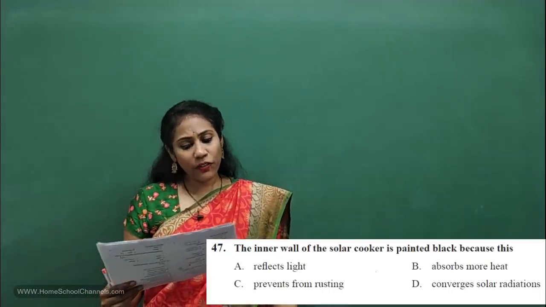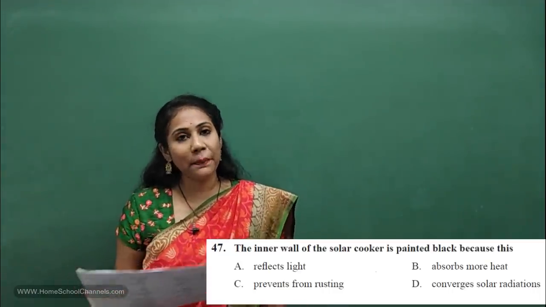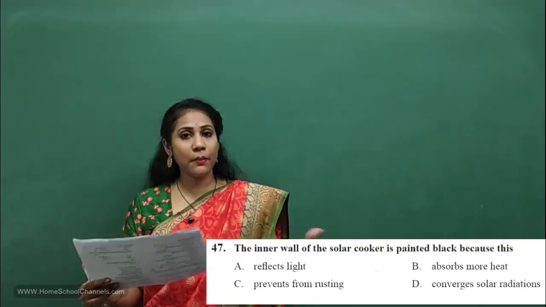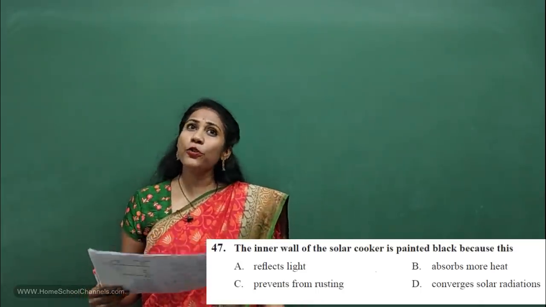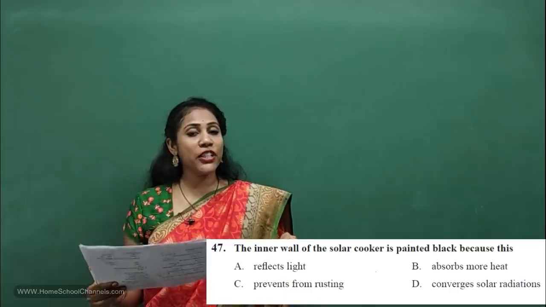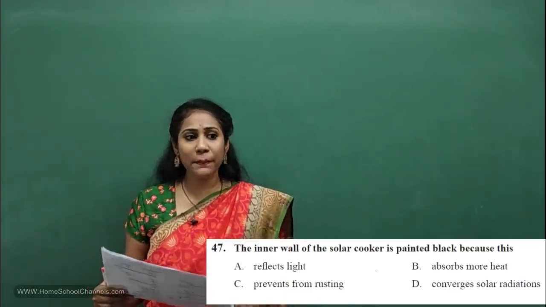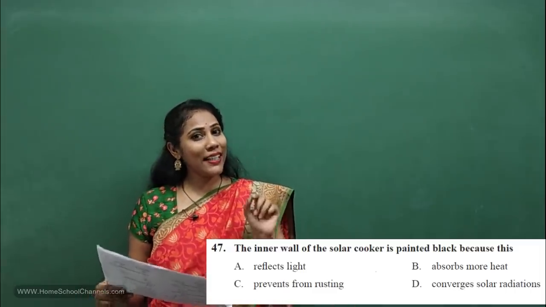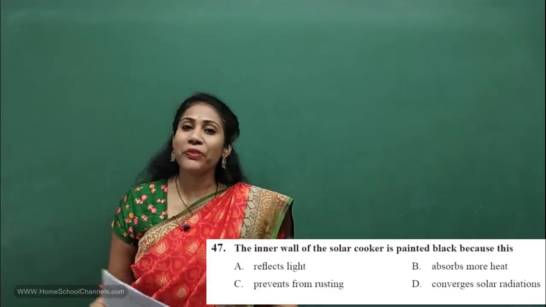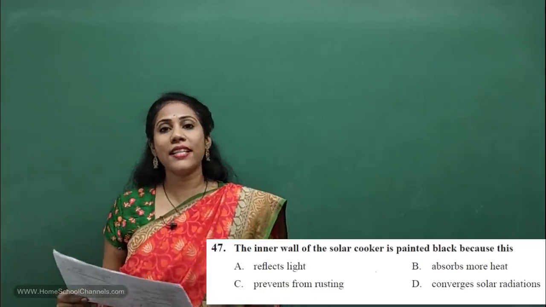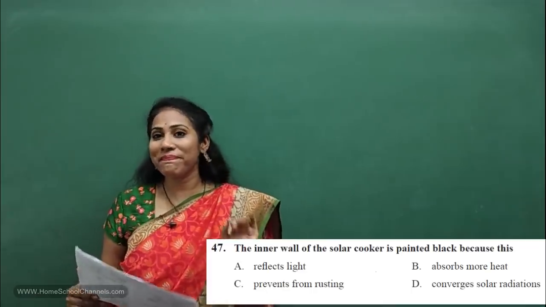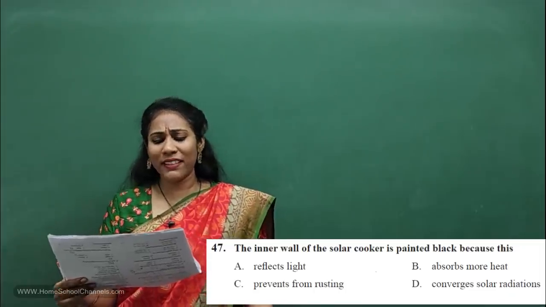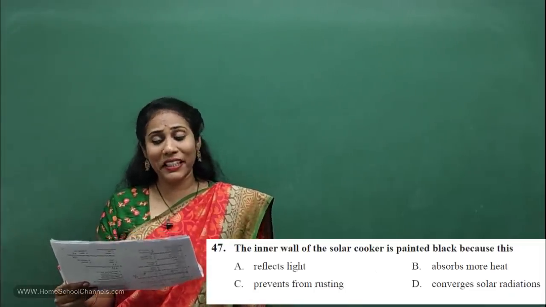Guys, the 47th question is from sources of energy chapter, and that is also from non-conventional sources of energy. That is about solar energy they are asking. So usually in the deleted syllabus, they mentioned about non-conventional sources of energy, but still questions are being asked in the model papers. So what I recommend you to study is the full chapter of sources of energy, both conventional sources of energy as well as non-conventional sources of energy has to be studied compulsorily, right? But the question is very simple. You can answer this even without reading a textbook.